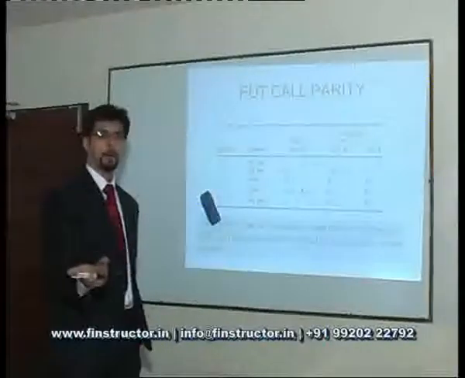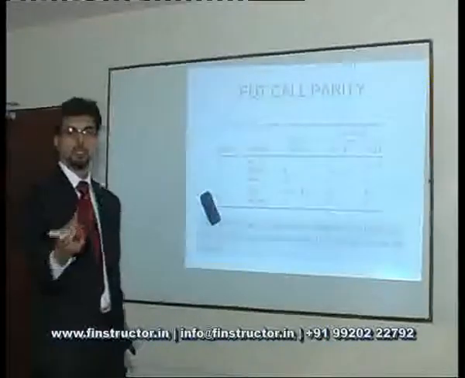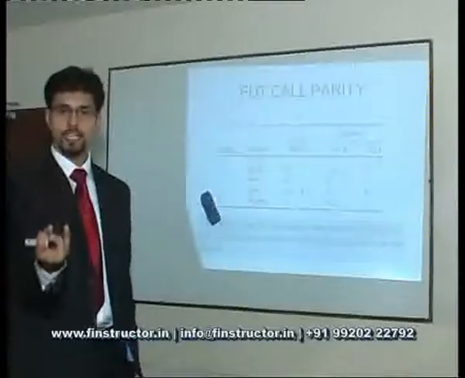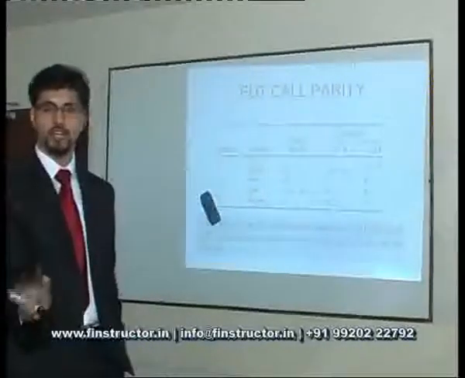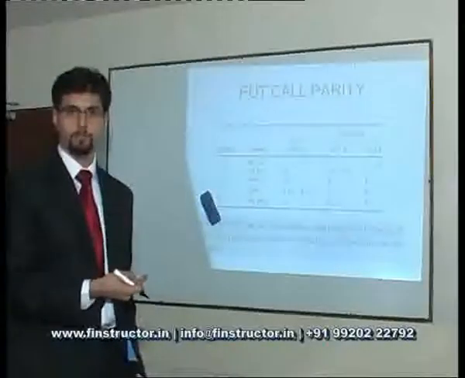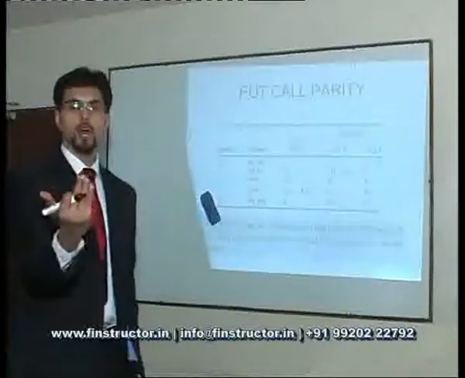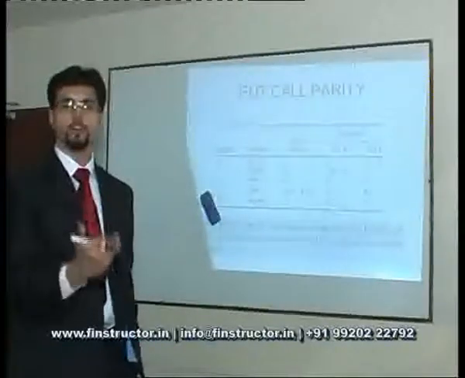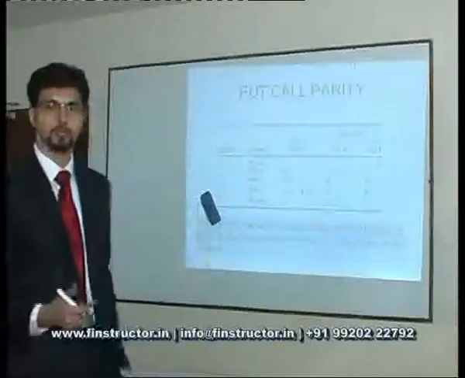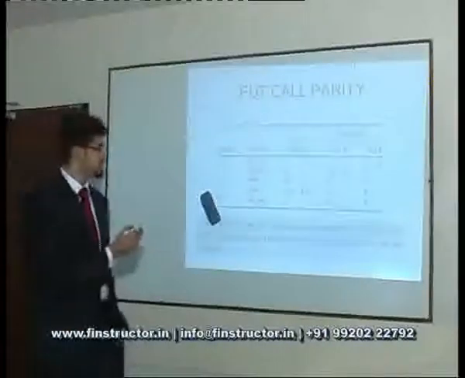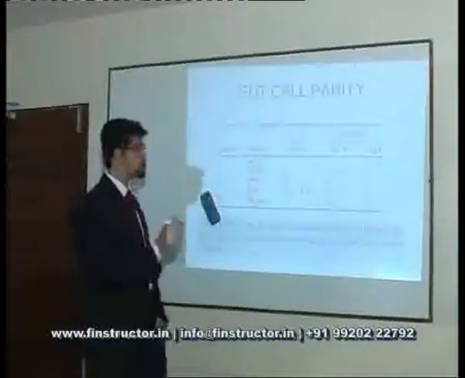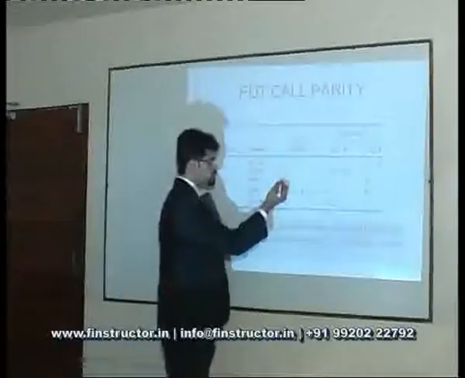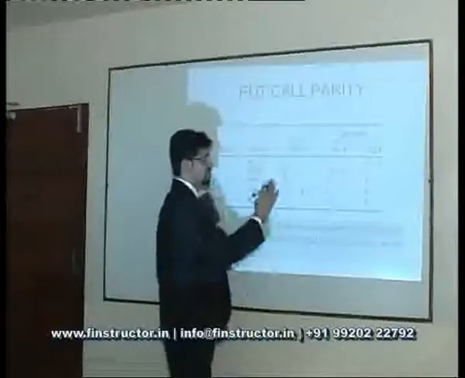In the option markets, the variable is the premium. So my strike is defined, my time to maturity is defined, the current spot price is available to me. What should be the premium that the seller would be willing to accept for writing a call option or writing a put option? As discussed in the previous slide, for a European call option, the premium is represented by small c. For a put option, it is represented by small p.